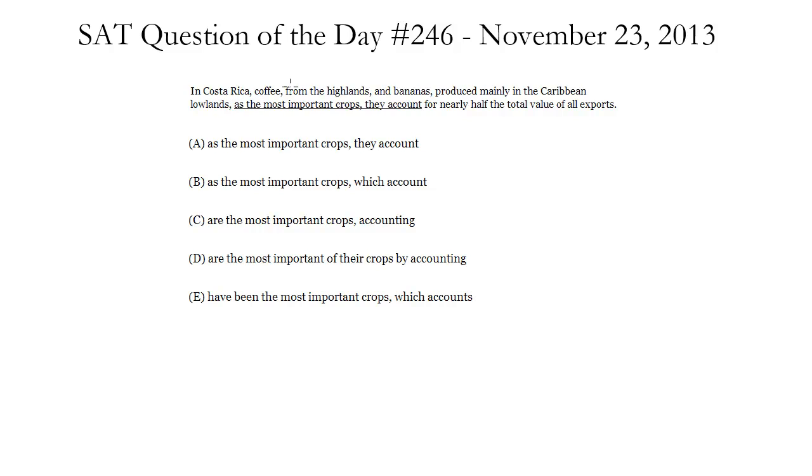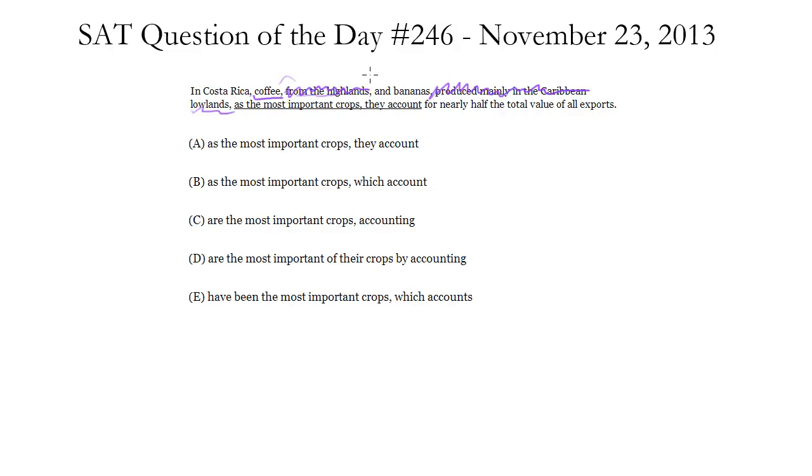In Costa Rica, coffee from the highlands and bananas produced mainly in the Caribbean lowlands as the most important crops, they account for nearly half the total value of all exports. We've got our subject, coffee, right? From the highlands. This is just describing the coffee, so we can ignore this. It's between commas for now. And bananas, it's the second part of the subject. Again, stuff between commas, we can ignore this. It's just describing the bananas, right? They're bananas that are produced mainly in the lowlands.